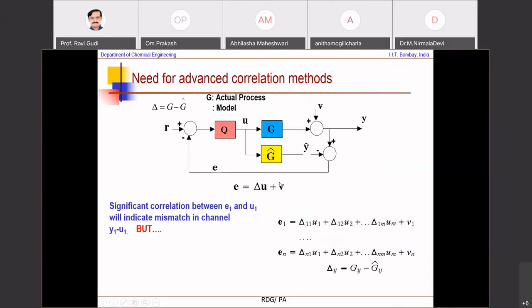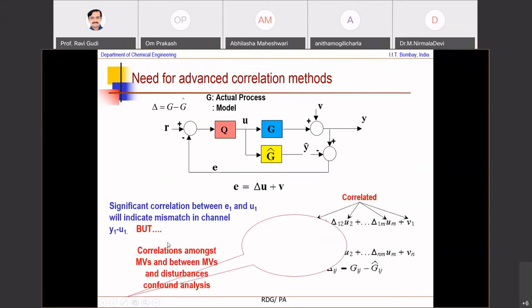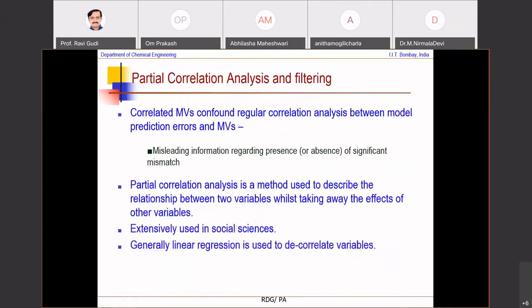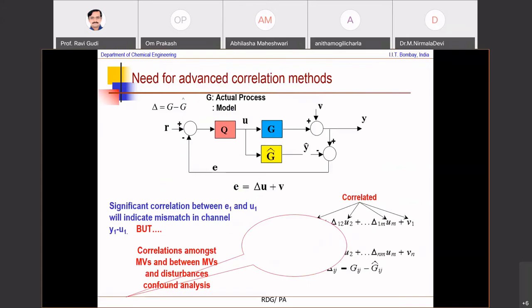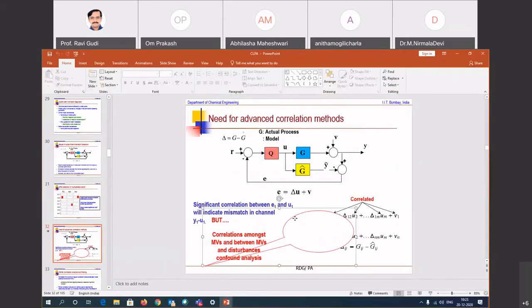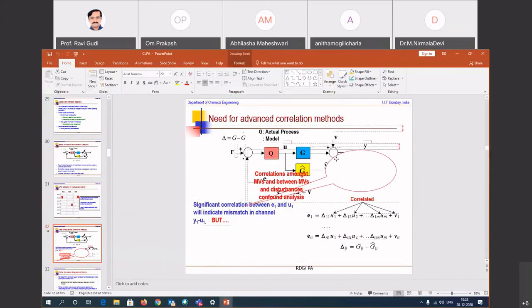For example, if there is a significant correlation between E1 and U1, you do a simple correlation analysis and see if delta is large. If delta 11 is large, then you have to update that, or if delta 12 is large. Now, this will indicate mismatch, but the problem is, what happened here? I don't know what happened here. Okay, let me see if I can show that to you. There is some animation here that has not worked well.